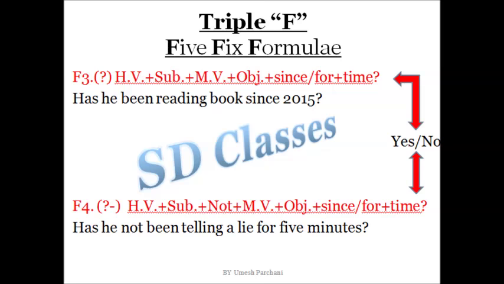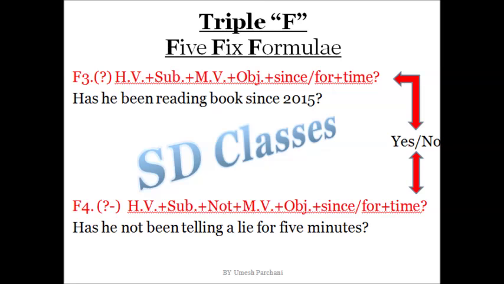So I'm starting, has he been reading books since 2015? Again, the helping verb is in two words, therefore he is between them. So has he been reading, reading is the verb, books is an object, since 2015.